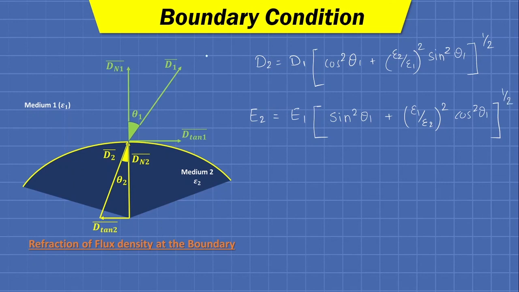So these two are very important equations, and some important points or findings from these two equations can be summarized. D bar is larger in higher permittivity region.